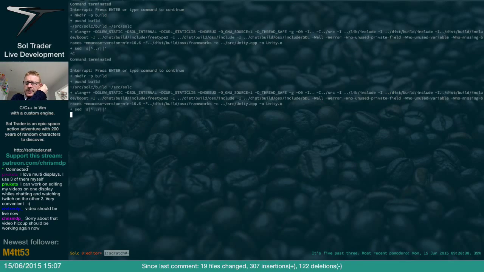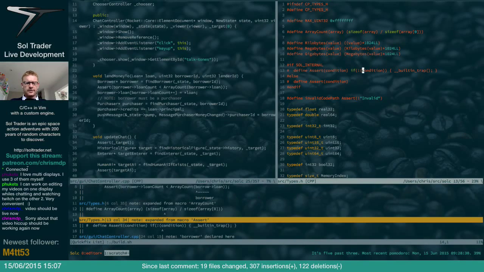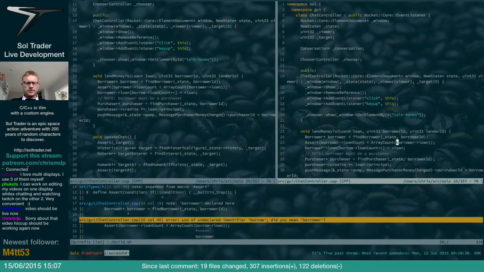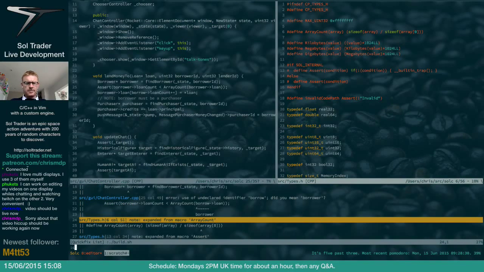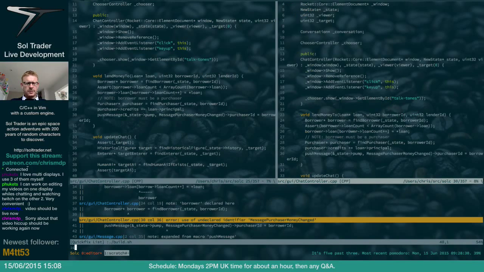So we should at least have been able to borrow the money and see that money update. Okay, so borrower, just these typos here. Yes, that's fine. Again, that does the same error. Yes, I did mean borrower. Same error, same error. Push message, expected expression.